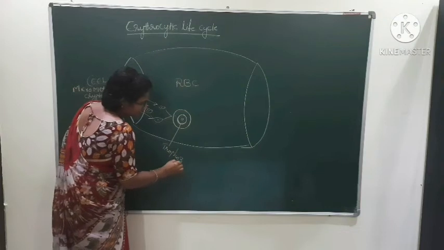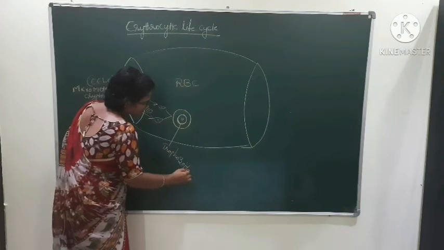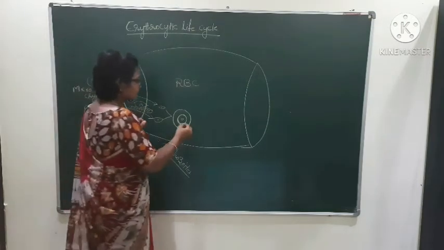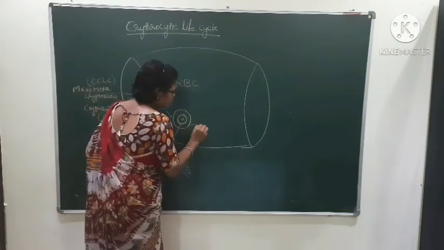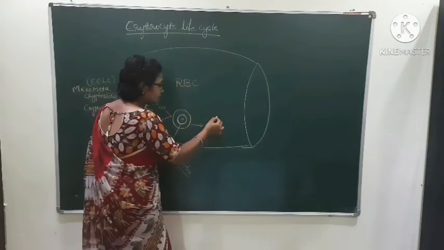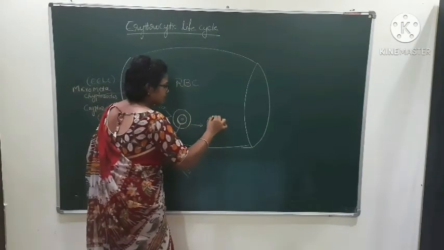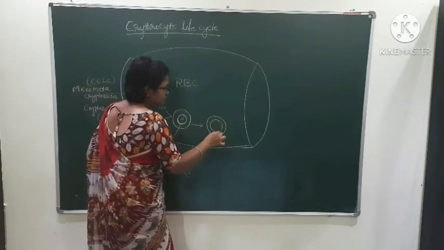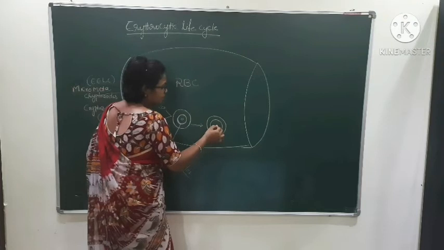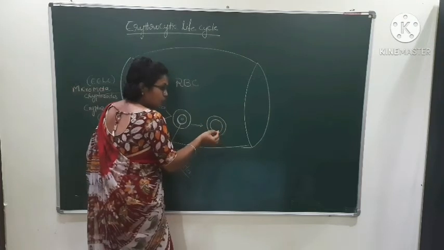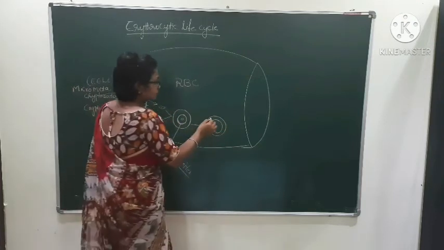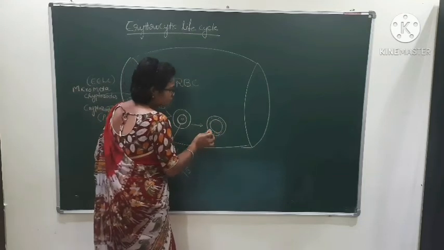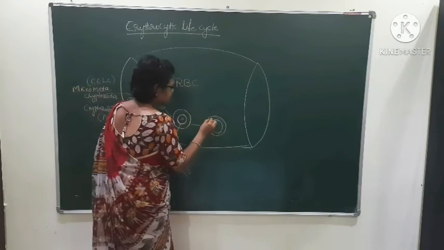Trophozoites are later converted into schizont. In these trophozoites, there is an increase in size and a formation of a vacuole. This vacuole pushes the cytoplasm and the nucleus to the periphery.